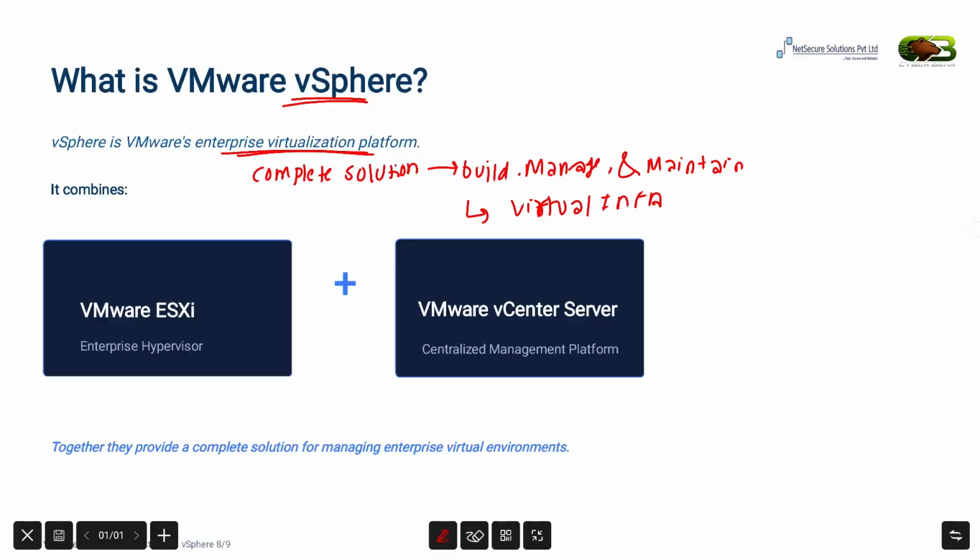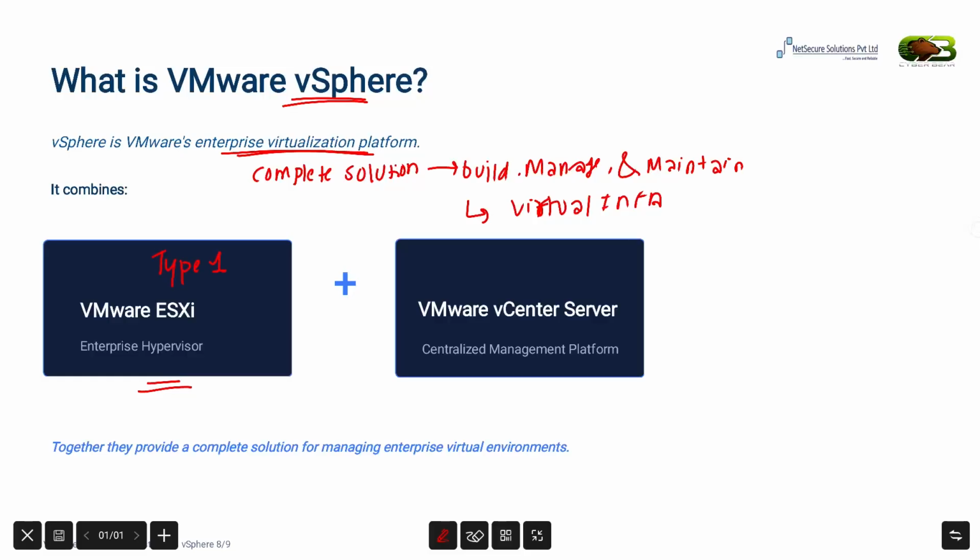Now, if you look at this slide, you will notice that vSphere contains two major components. The first is VMware ESXi. We have already discussed that ESXi is a type 1 hypervisor. It is installed directly on a physical server and is responsible for creating and running virtual machines.